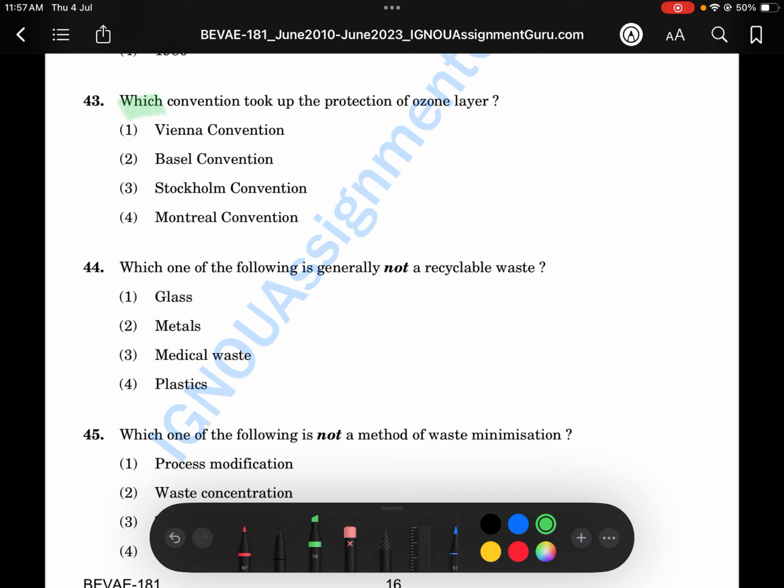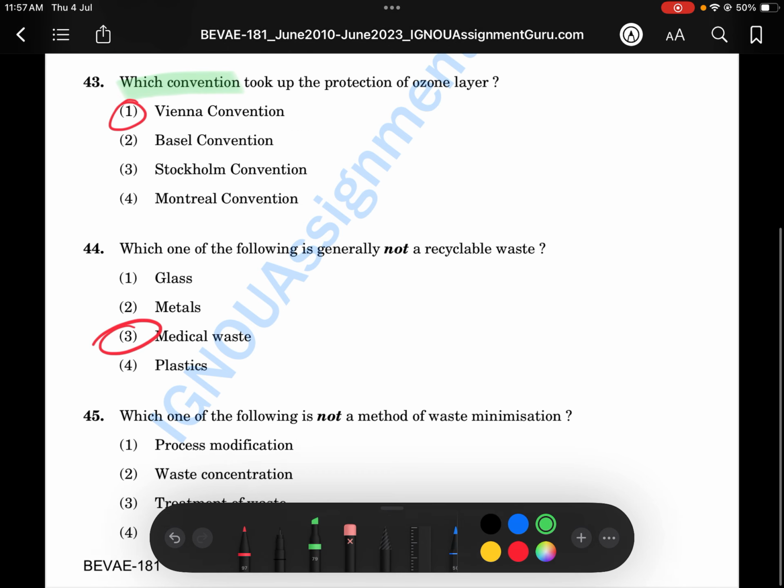Next one, which convention took up the protection of the ozone layer? It is the Vienna Convention. Okay, next one we have, which one of the following is generally not recyclable waste? Okay, medical waste, because we have to burn it, we cannot recycle it. We have to do incineration.